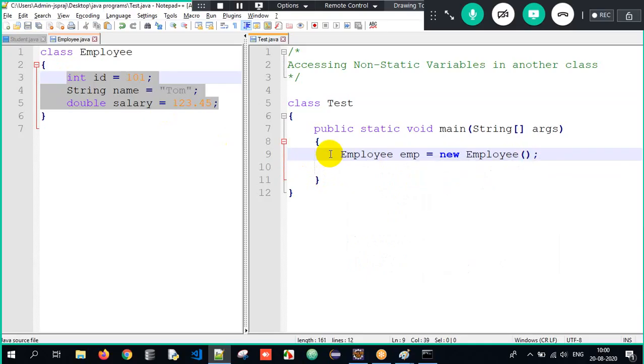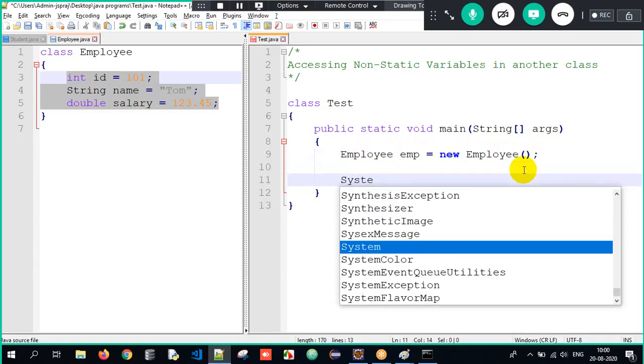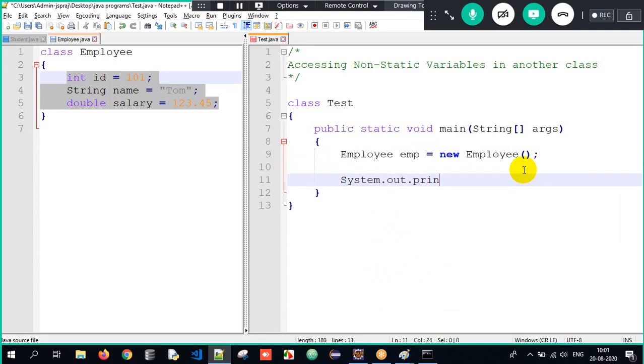Once we created the object, we have stored all the non-static properties of the Employee class in memory. So it doesn't matter, guys: for non-static properties, whether in the same class or another class, blindly create an object. After creating an object, if I want to print it, I have to make use of the System.out.println method.